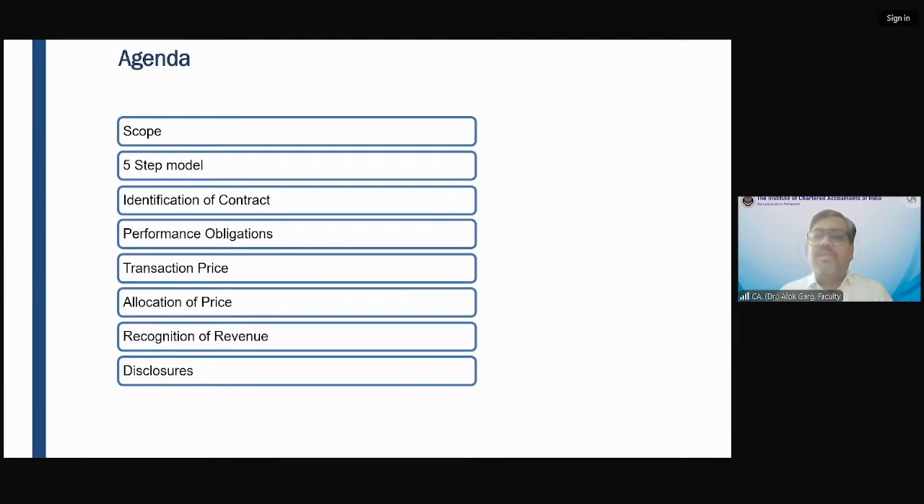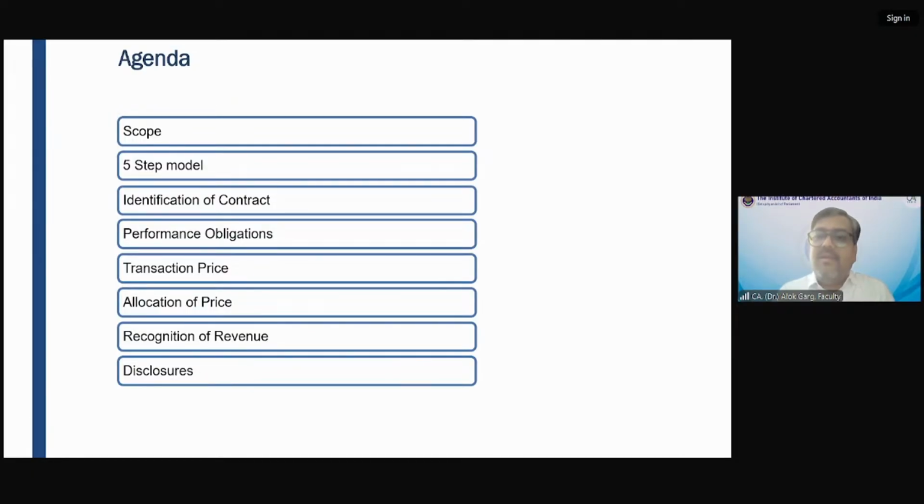There are multiple approaches for allocation of transaction price, using various techniques, for example the adjusted market assessment approach, cost plus approach, and residual approach. We'll do a question on this part also.